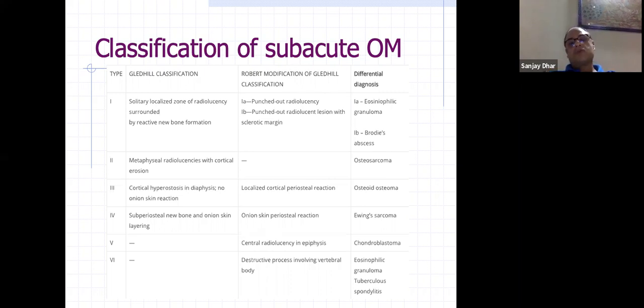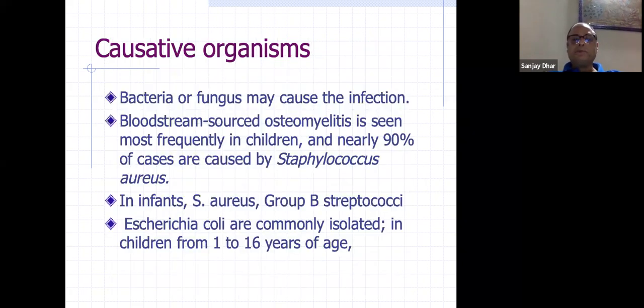So that is the classification of subacute, where I told you it is more than 2 weeks. They keep coming to your OPD. ESR is raised, CRP is raised. They don't have any florid signs of infection like fever, and they might come with punched out lesions or something like that, where you confuse them with other entities as I have shown in the differential diagnosis, eosinophilic granuloma, Brodie's, etc. So they always stay in the back of your mind as differential diagnoses. Whenever you see such lesions, you can consider them as your differential diagnosis, as displayed on the screen.